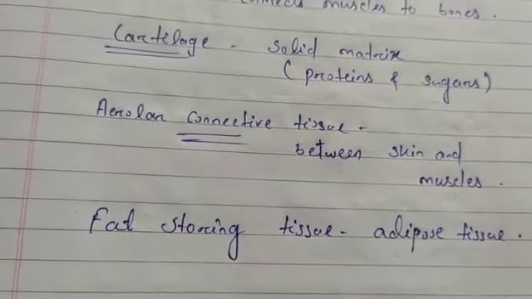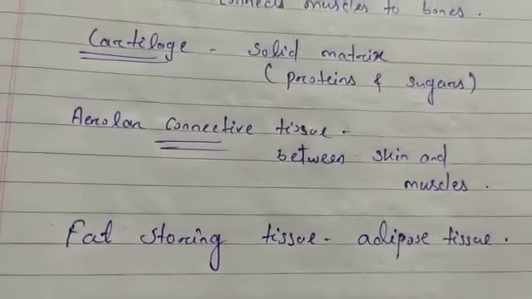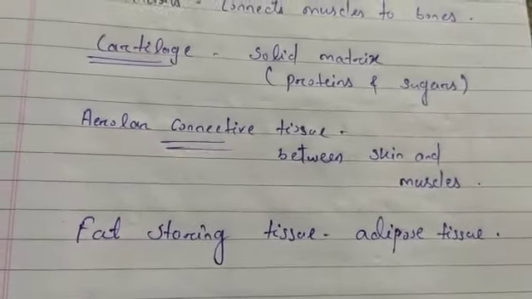So in the next class we will discuss muscular tissue and nervous tissue. Till then, you learn the epithelial tissue and connective tissue.